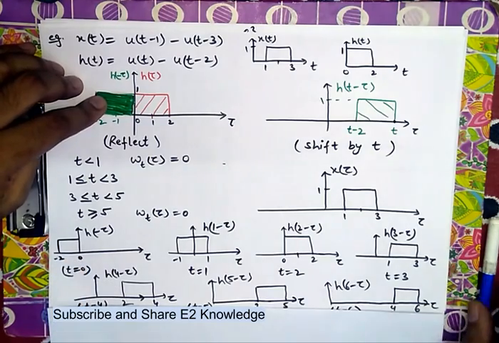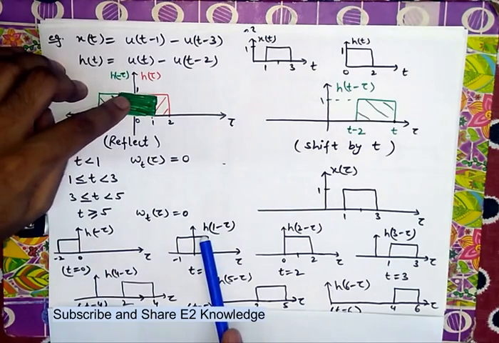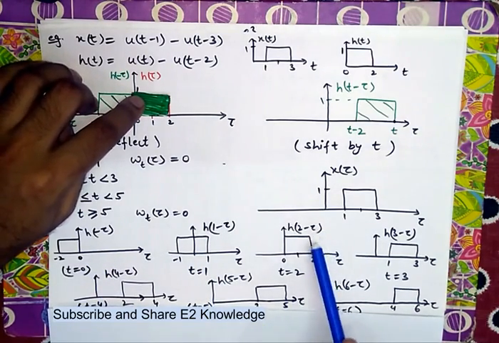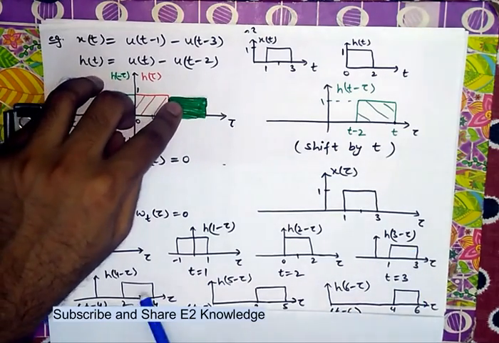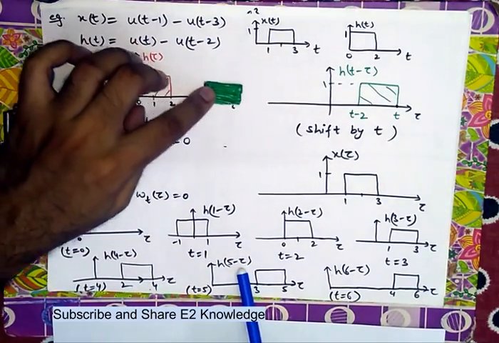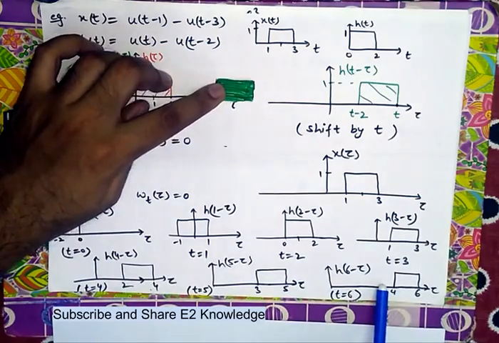Now shift 1, it becomes this function. Shift 2 becomes this function, h(2 minus tau). Shift 3, shift 4, and so on give different shifted versions of the function.